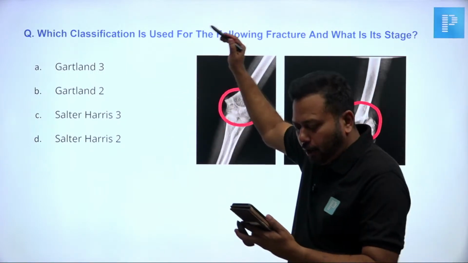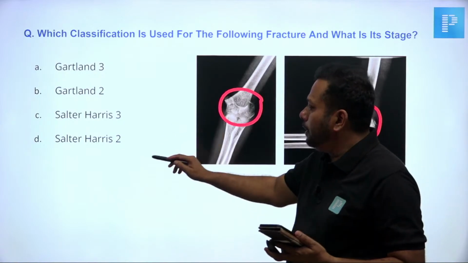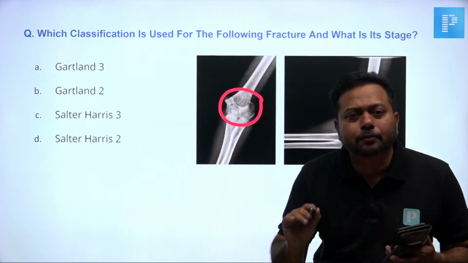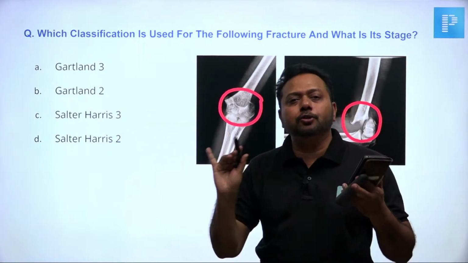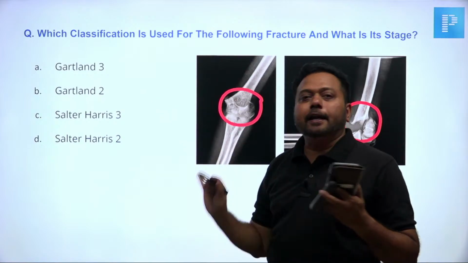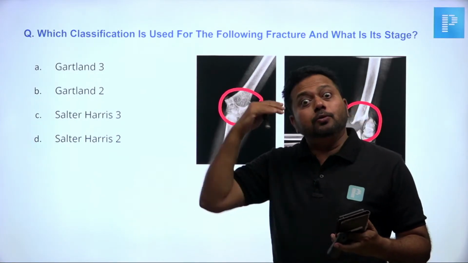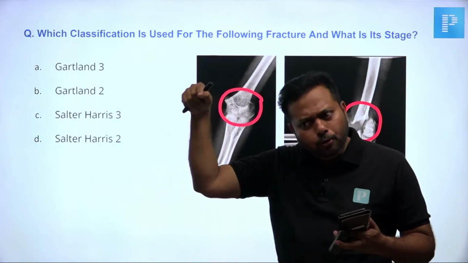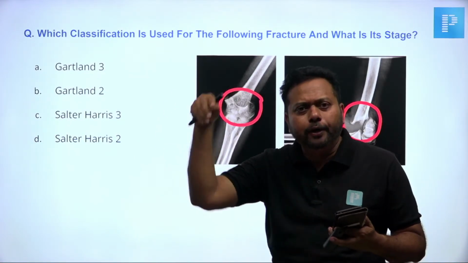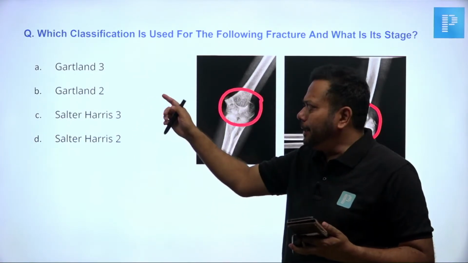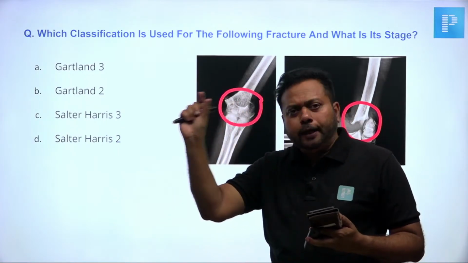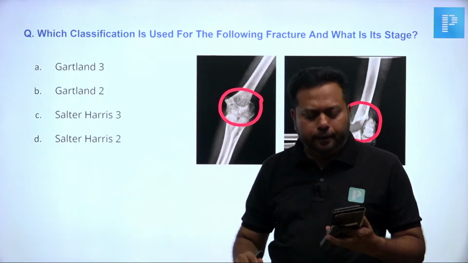There is no doubt, Gartland. Salter and Harris is the classification system for epiphyseal injury. Gartland is the classification system for supracondylar fracture. So what grade is this? It's there in our regular videos. Very simple, there are only 3 types of Gartland.